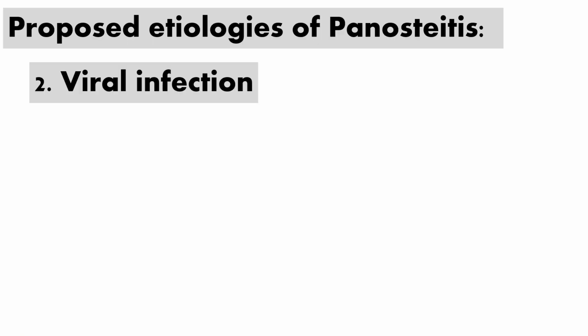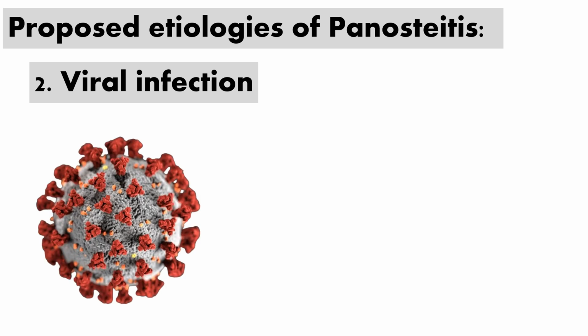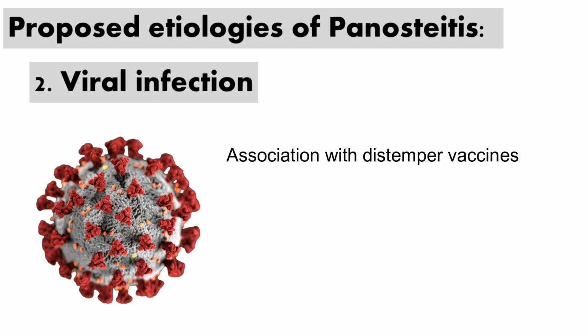Viral infection. A viral agent was suggested due to temporal associations with the use of live distemper vaccines and the manifestation of panosteitis. Viral infection could contribute directly to bone inflammation and necrosis. Viral-induced immune responses could dysregulate normal bone remodeling processes.